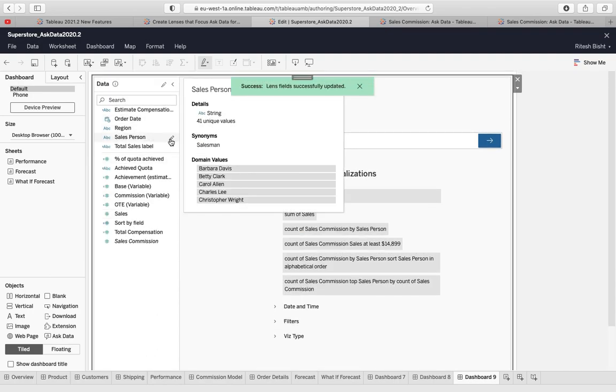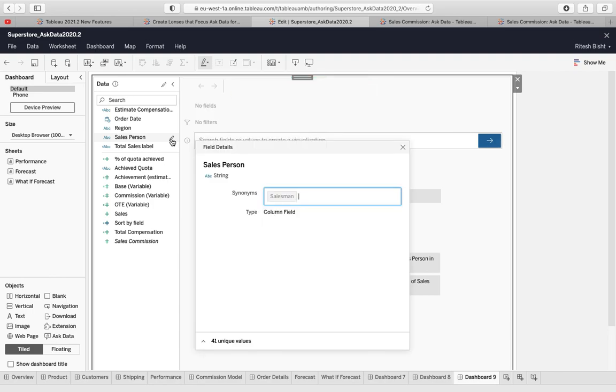Not only that, sometimes you have a different synonym, right? Salesman with respect to salesperson. Say your manager won't know the field name salesperson. For him, he is more accustomed to salesman, so he'll come over here and he can put salesman over there. So this would be helpful for anyone from your department who is coming and querying with respect to salesman.